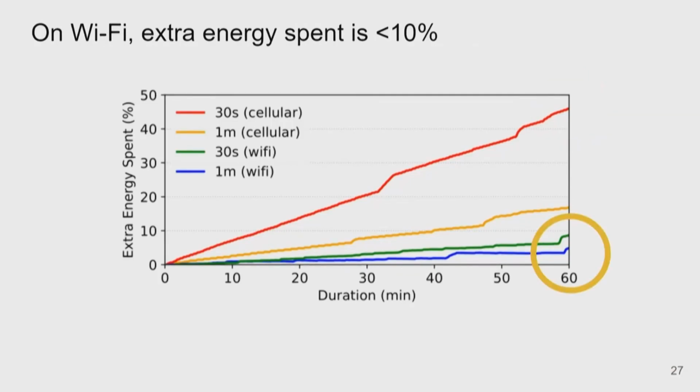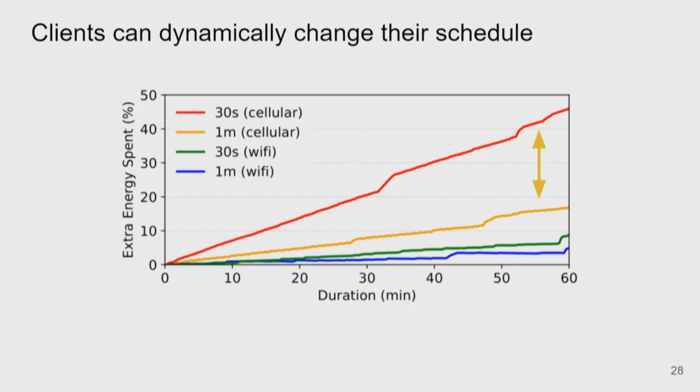Second insight, on Wi-Fi, even fast schedules have a much more reasonable energy consumption. And the big takeaway from Groove is that clients can freely and dynamically choose this schedule irrespective of the backend. So they can choose a latency-energy consumption trade-off that they see fit. For instance, if I want to go camping for a couple of days, I can put my phone on a slow mode, have a higher latency, but still be able to send messages and participate in the global anonymity set.